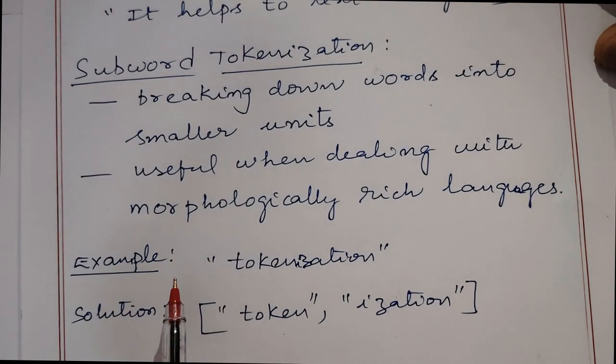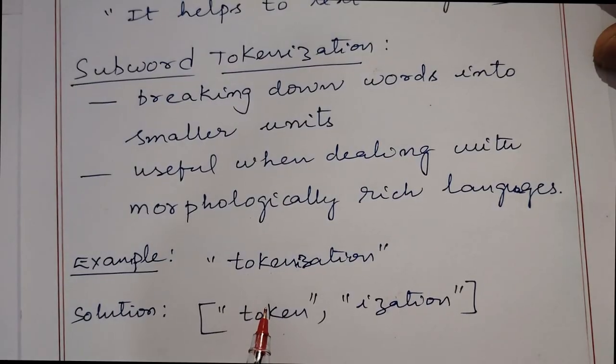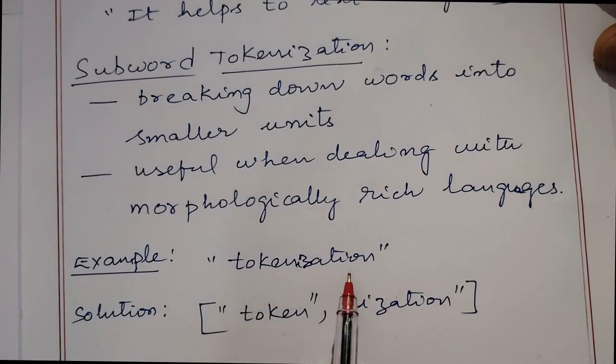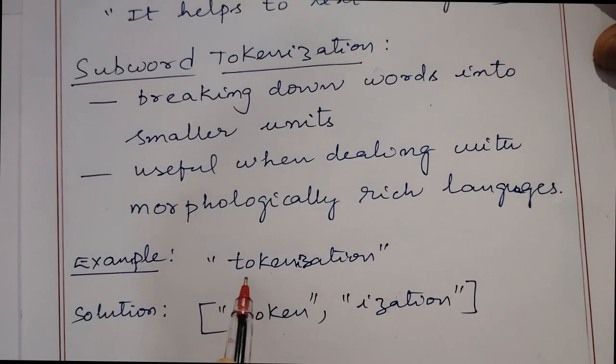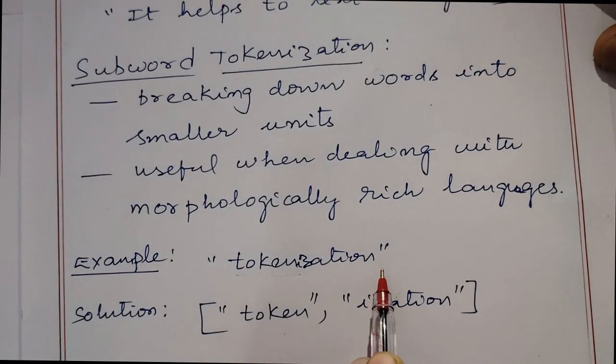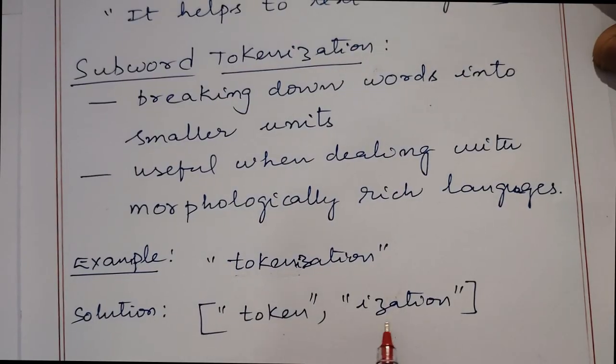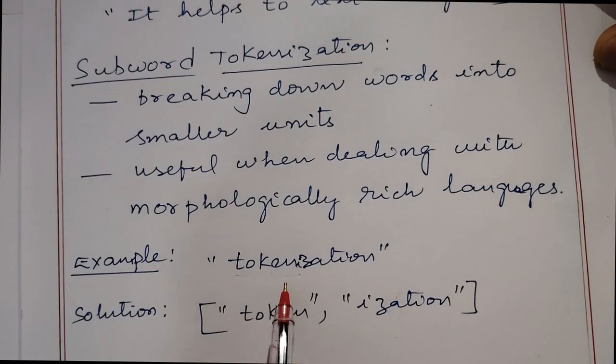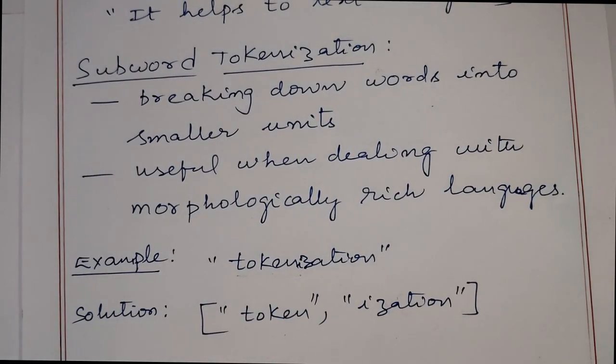Now what is the example? Through that example we can understand better. The word tokenization, we are going to make it into subparts: token, and another one, ization. There are 2 subword tokens in the word tokenization.